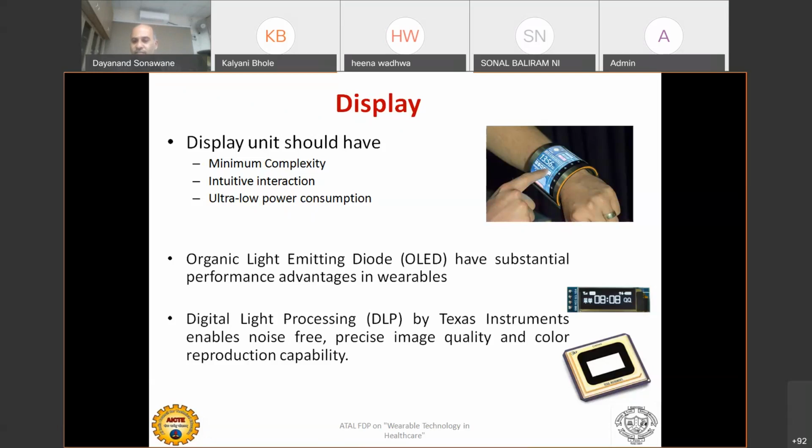This is the OLED. Sometimes people also prefer to go for OLED, but OLED consumes a little more power compared to capacitive touch screens. Or DLP, digital light processing. DLP is a patented technology by Texas Instruments, which is used for images and all these things. So such kinds of displays are being used. I will show you the best example of a display, which is Google Glass, how it works, and what the best wearable devices are that we have nowadays. This wristband is also in the market.